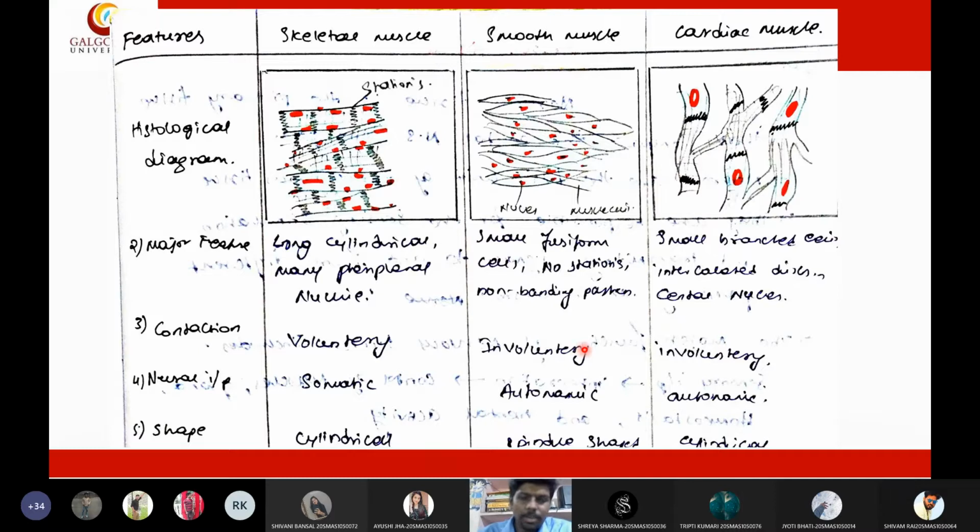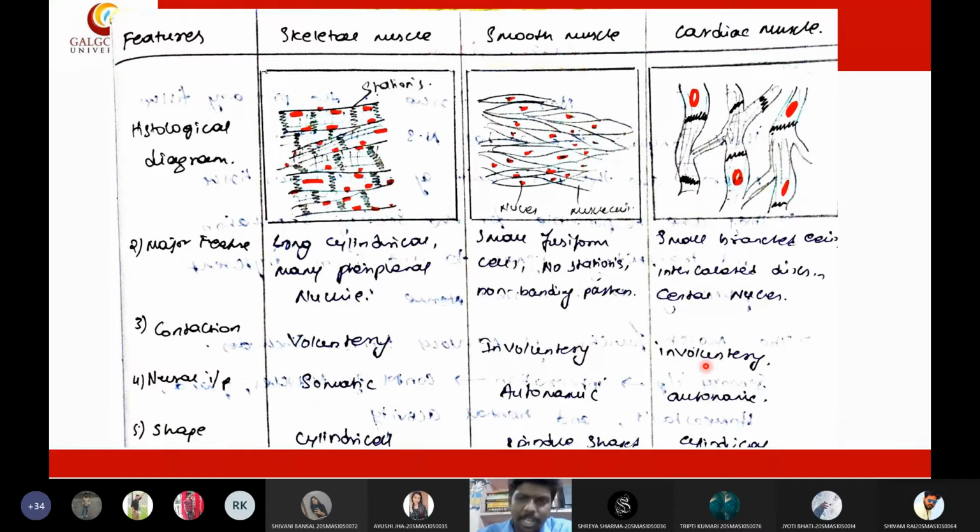We need not think about whether we are digesting the food or not. Automatically our food will be digested. Automatically the food particles will be moved along the intestine. We need not think about the movement of food particles. It will be done involuntarily, without our awareness. So smooth muscles will move involuntarily.